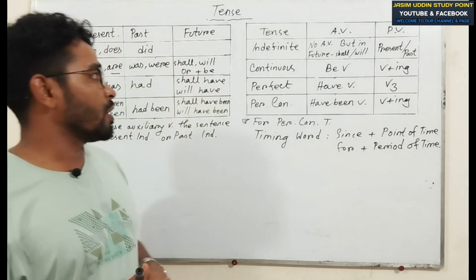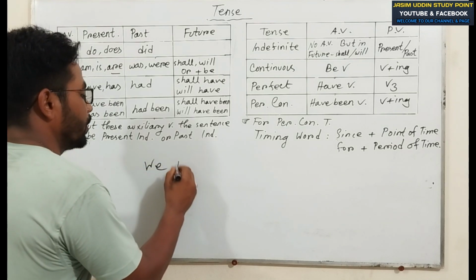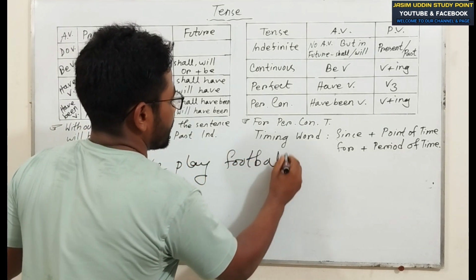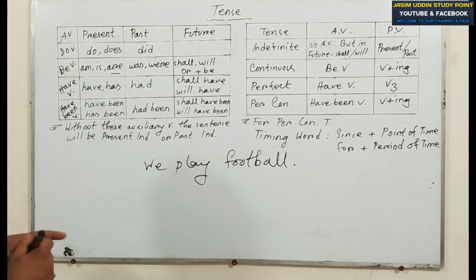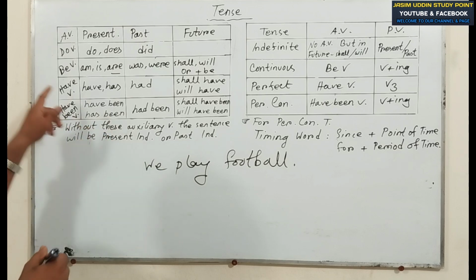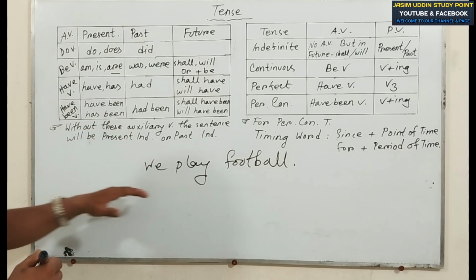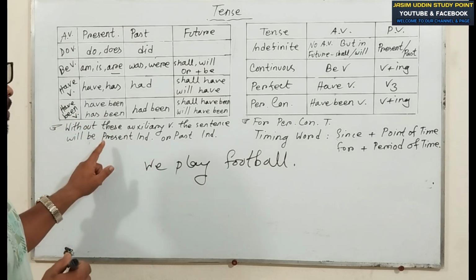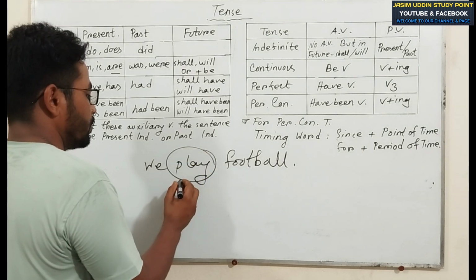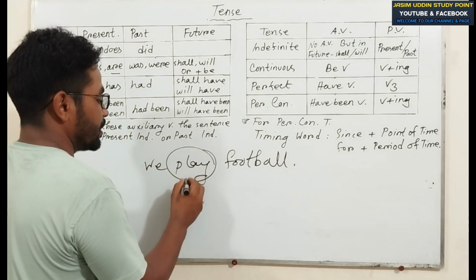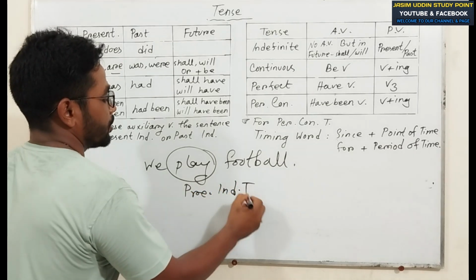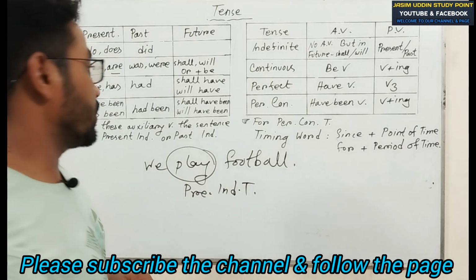Try to understand. We play football. This is a sentence, right? Compare it with this box. Do verb, there is no do verb. Be verb, there is no be verb. Have verb, there is no have verb. Have been verb, there is no have been verb. For this reason, the sentence will be present indefinite or past indefinite. That will depend on the principal verb. The principal verb is play. It is in present. For this reason, this is present indefinite tense. Try to understand.